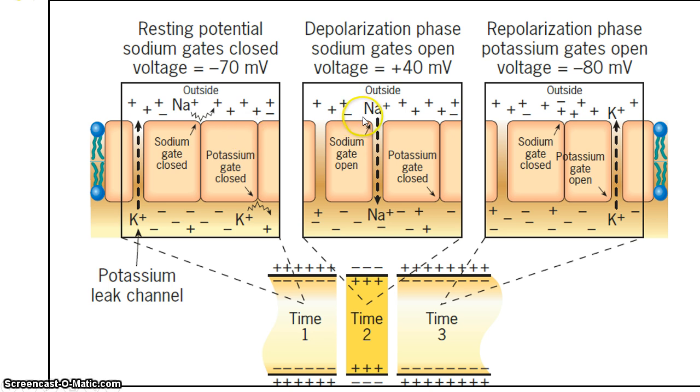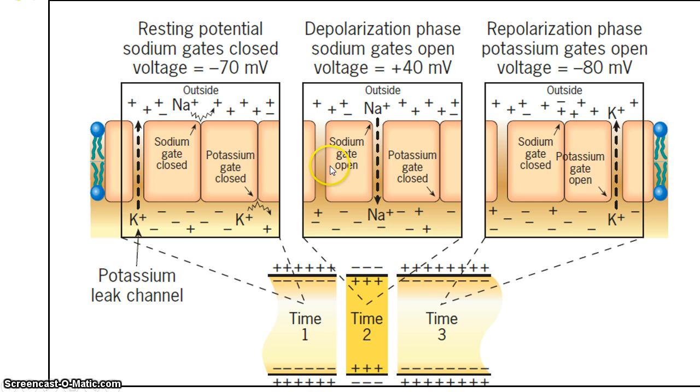Due to the opening of voltage gated sodium channels, a large number of sodium ions will move inside, and the membrane potential changes up to plus 40 millivolt.